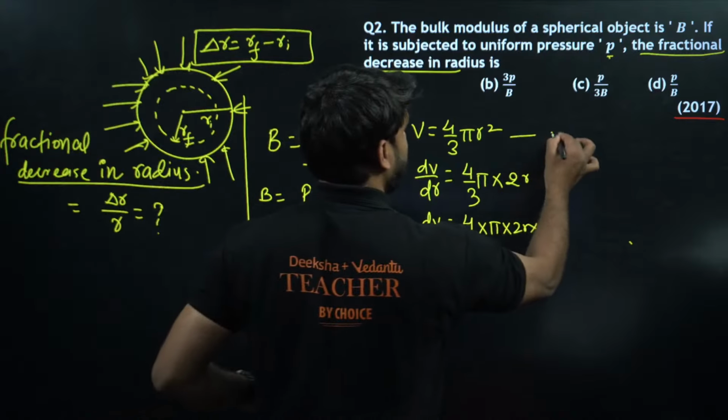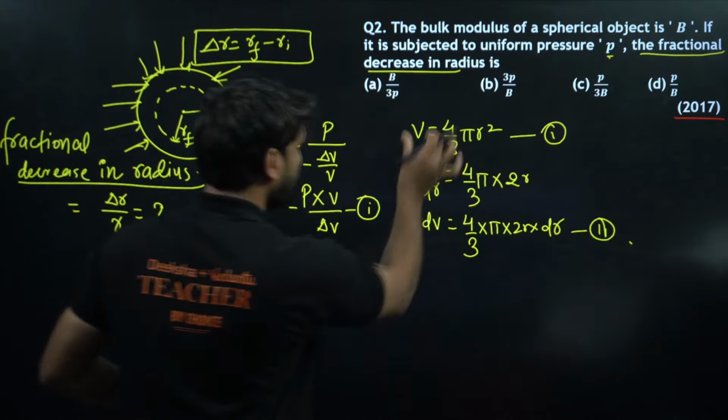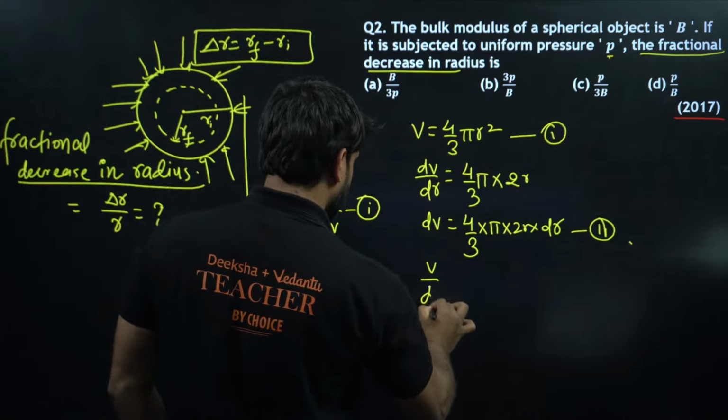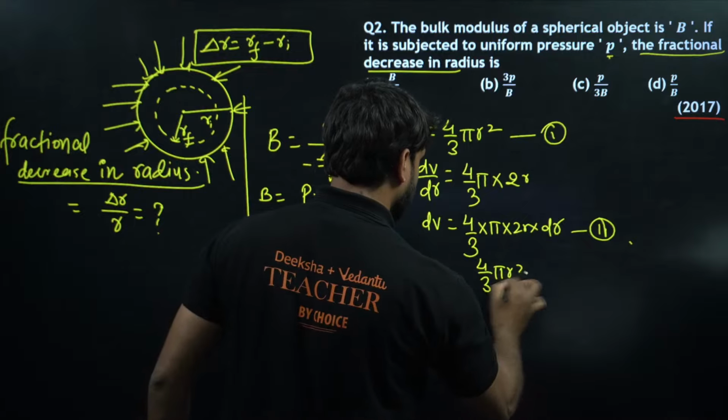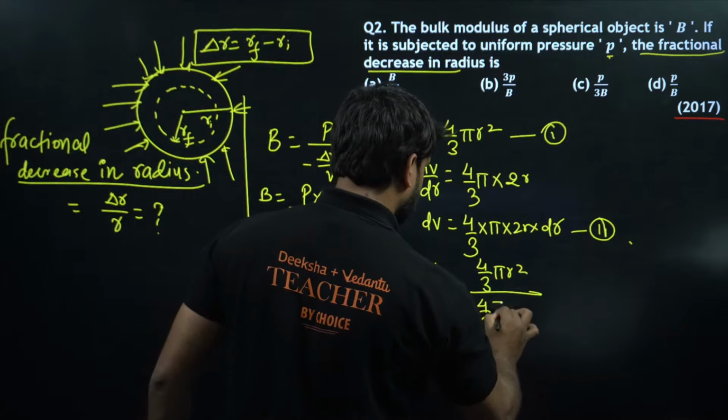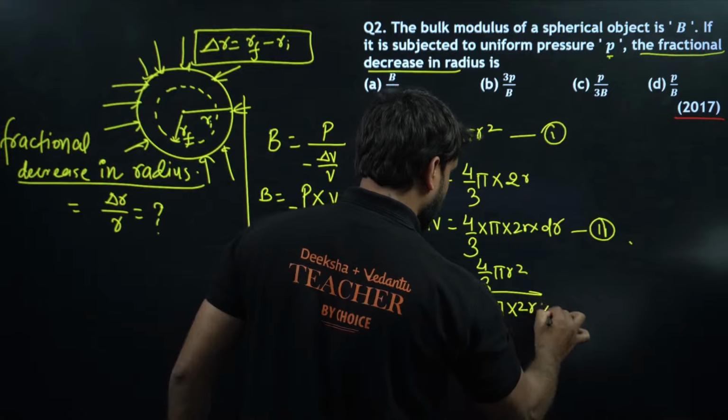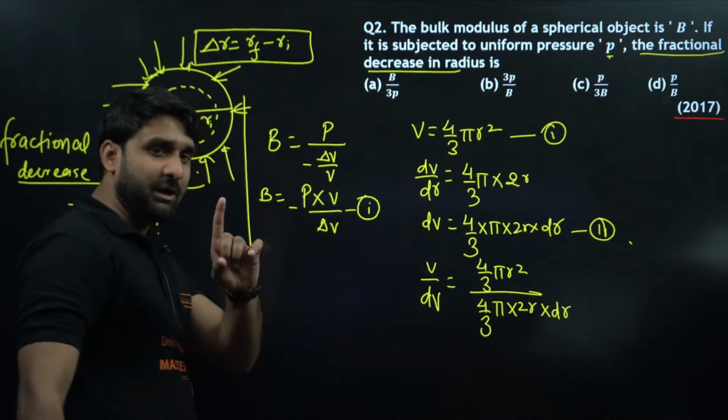So if we divide equation number 1 by equation number 2, V by dV will be equal to 4/3 πr³ divided by 4/3 π into 2r into dr. I hope this is clear to you all.